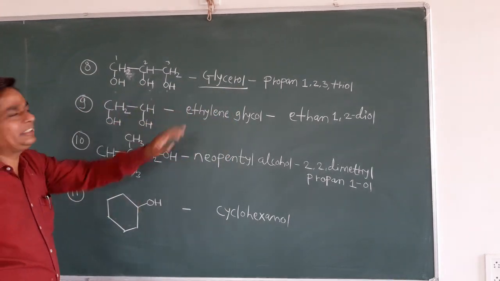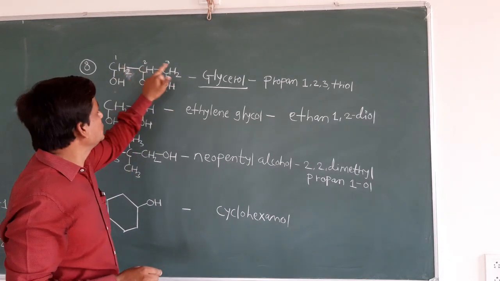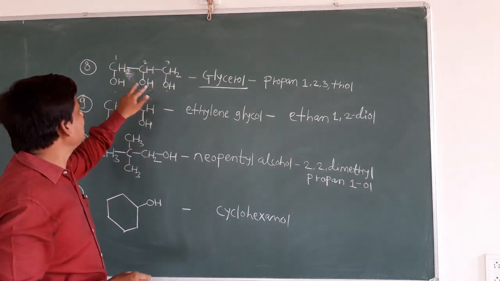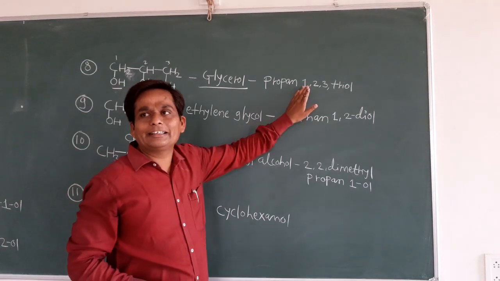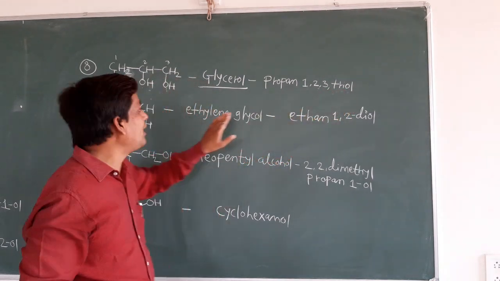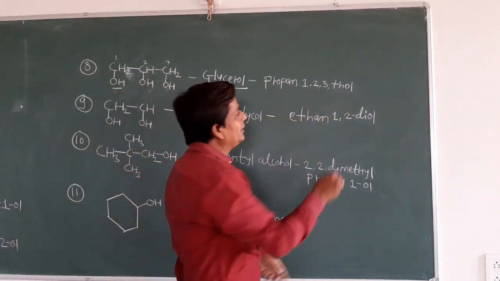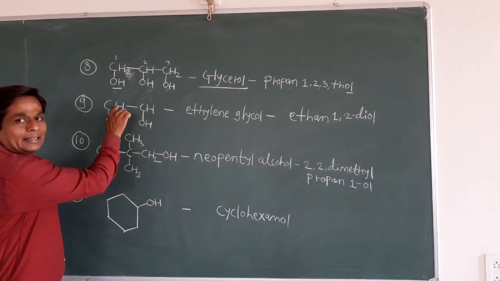But when you give the IUPAC name, you consider the total carbons. How many carbons are there? 1, 2, 3 means propane. And on all 3 carbons, a hydroxy group is attached. OH, OH, OH. We can write here substituent positions 1, 2, 3. Tri-OL. Why can we write tri? Because it occurs 3 times, and OL is the suffix of this propane. Okay. So the next example, just see.